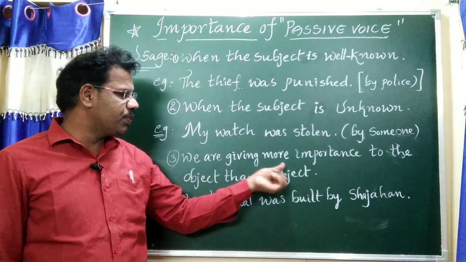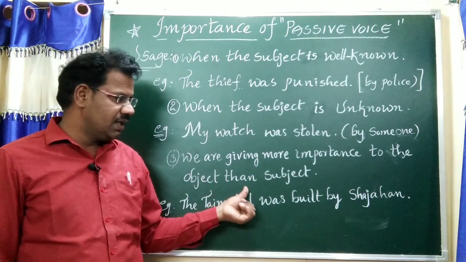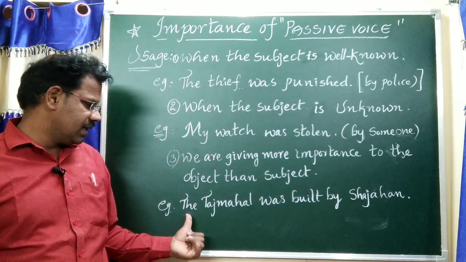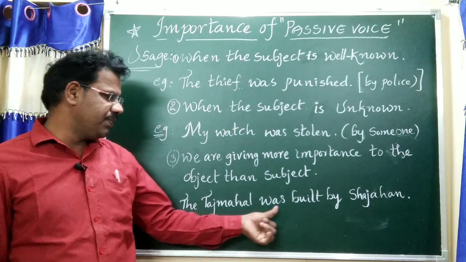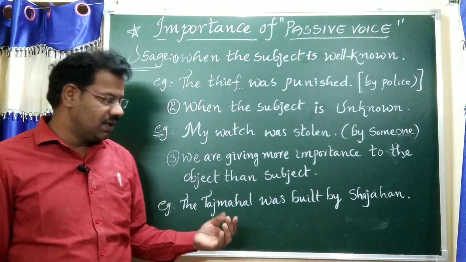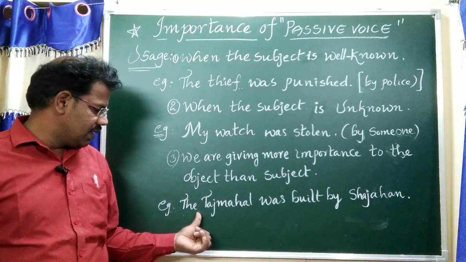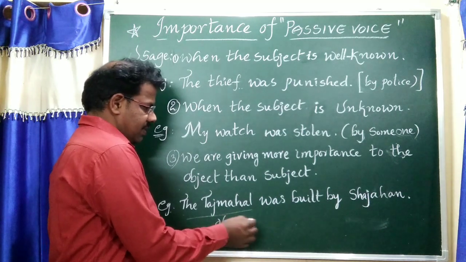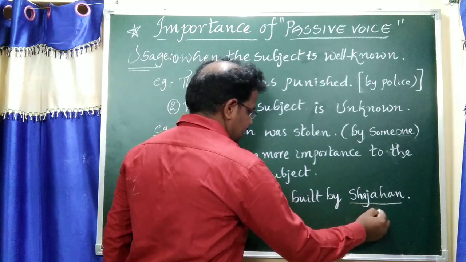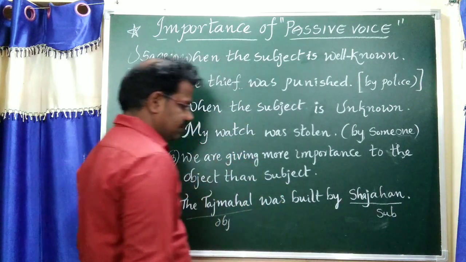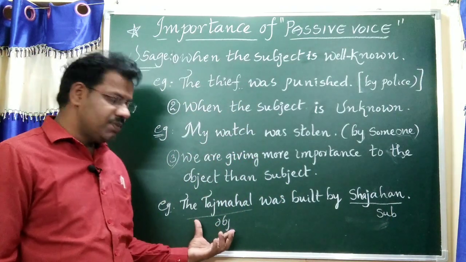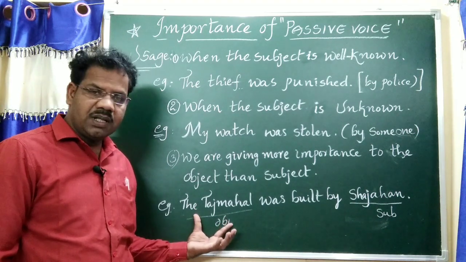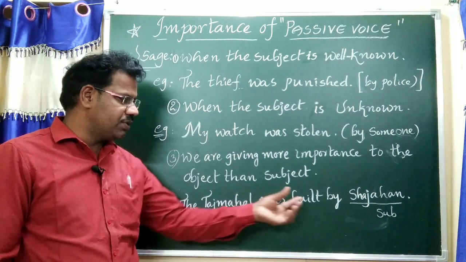Third, we are giving more importance to the object than the subject. See, "Taj Mahal was built by Shah Jahan." It is in passive voice. Your object is Taj Mahal, and Shah Jahan is the subject. We are writing the object first, giving it importance. Most people know the Taj Mahal, while few people know about Shah Jahan.